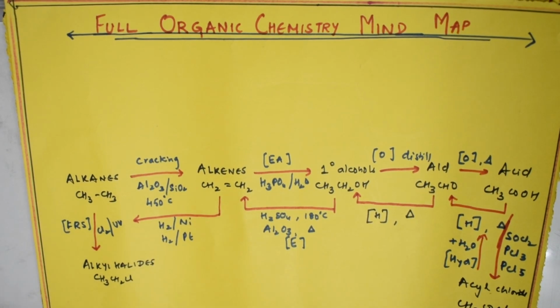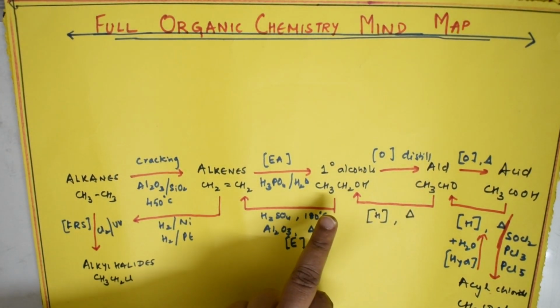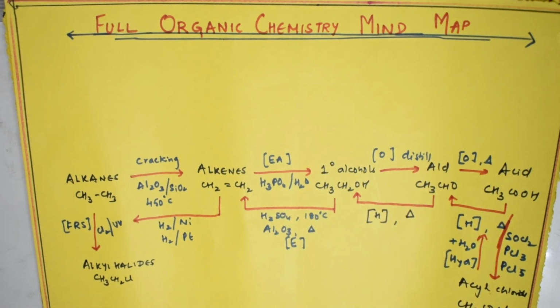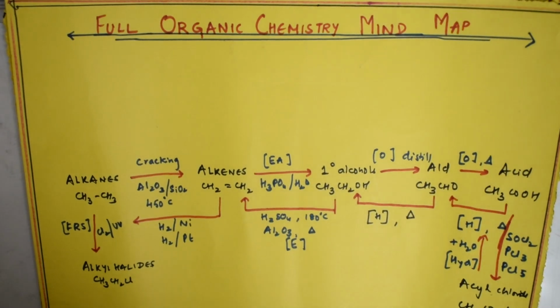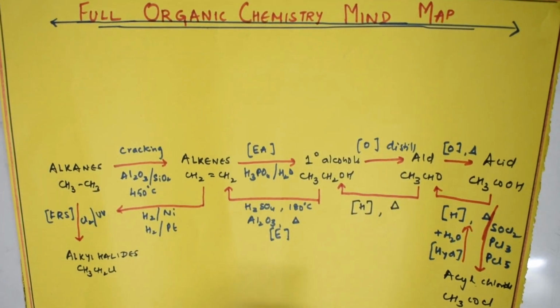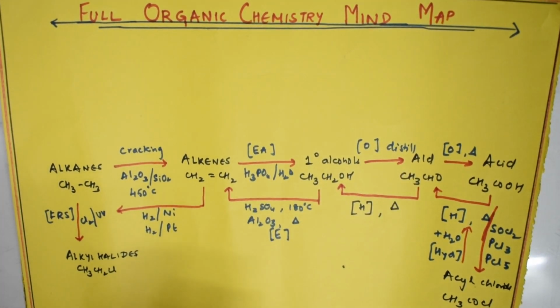This is simple. Yes, alkanes to alkenes, alkenes to alcohols, primary alcohols to aldehydes, aldehydes to acids, acids to acyl chlorides. This is over. Now we will proceed a little bit. Primary alcohols under oxidation, you get this, that's fine. Suppose it is a secondary alcohol, what happens? Tertiary alcohol, what happens? We'll do that.